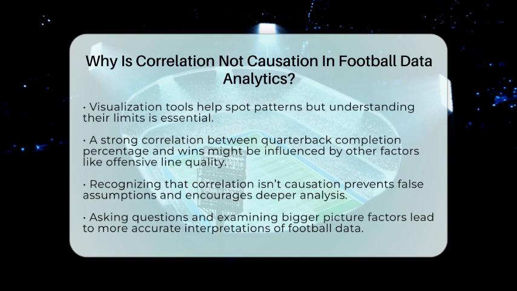For example, a chart might show a strong link between a quarterback's completion percentage and team wins. Still, it's important to check if other factors like offensive line strength or the quality of opponents are influencing both. In the end, recognizing that correlation does not mean causation helps avoid false assumptions. It encourages analysts to dig deeper, ask questions, and consider the bigger picture. This way, they can make smarter, more accurate decisions based on football data rather than surface-level patterns.